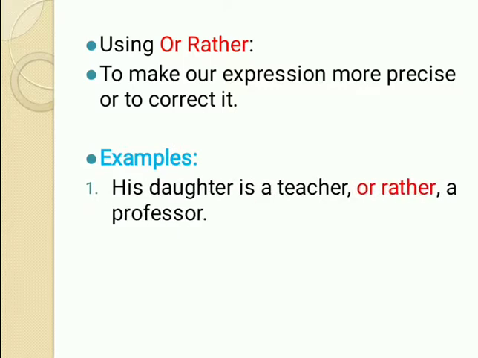Let's see examples. His daughter is a teacher, or rather a professor. So once I've said his daughter is a teacher, but actually she is not a teacher, she is a professor. So we can say his daughter is a teacher or rather a professor. You must have heard sentences in which you can say, his daughter is a teacher or rather you can say a professor. So you can say is more informal, and if we omit you can say, it becomes formal.